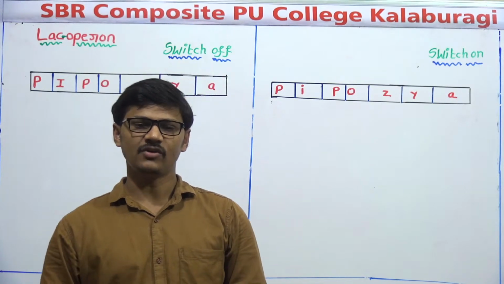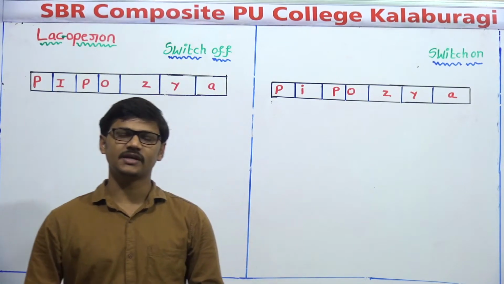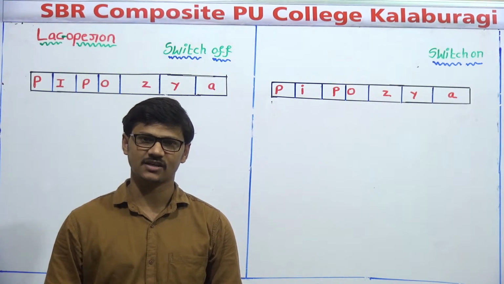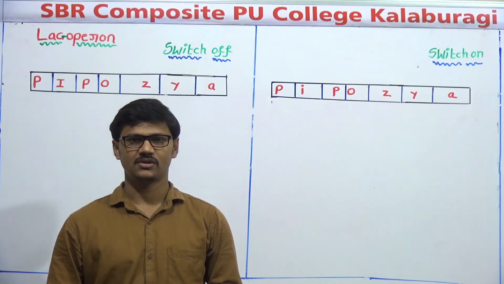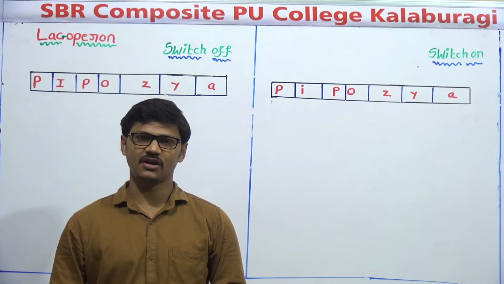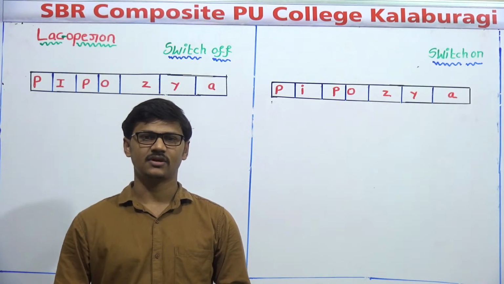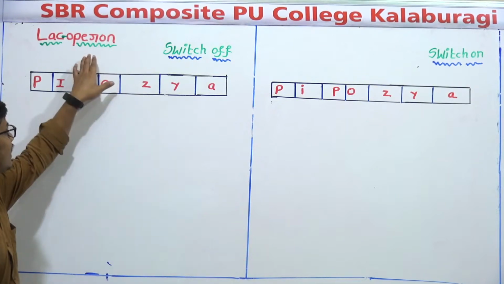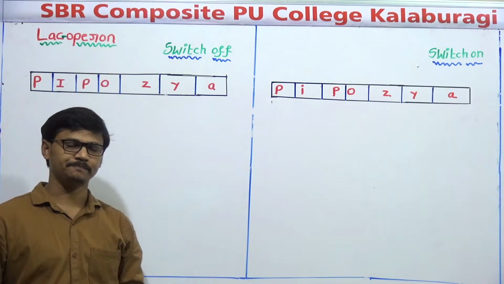For our syllabus, only prokaryotes are given, and to understand it we should discuss the Lac-operon concept.